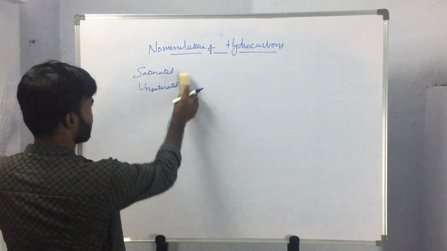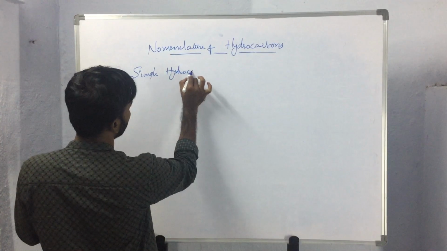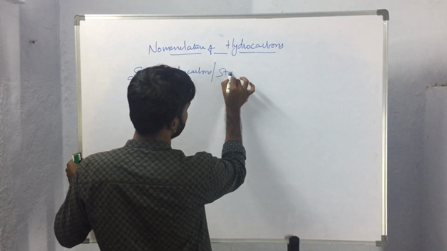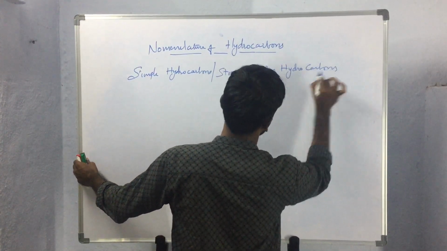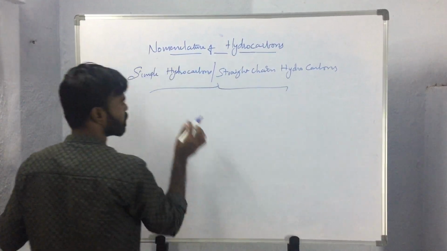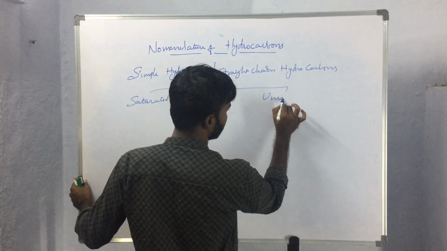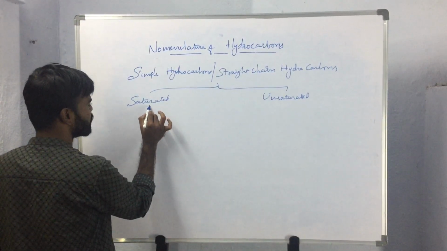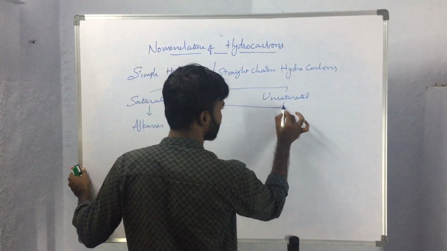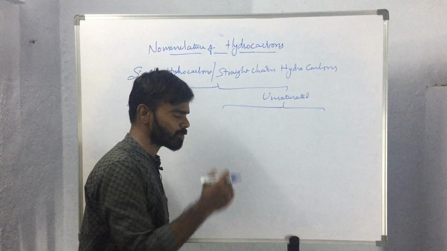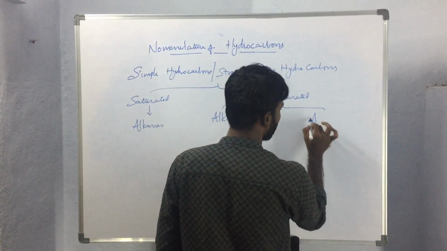The saturated straight chain hydrocarbons are called alkanes, whereas the unsaturated straight chain hydrocarbons, based on the type of unsaturation, whether a double bond or a triple bond is present, are called alkenes and alkynes.